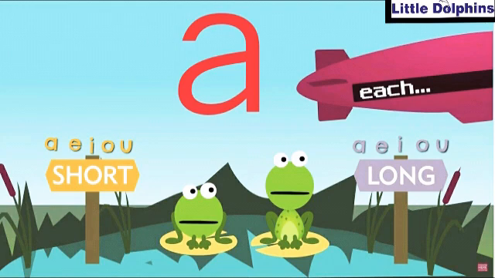We all know that there are 5 vowels: A, E, I, O and U. But you know that these vowels have 2 types of sounds. Yeah, each of the vowels sounds in 2 ways: short sound and long sound. Today let's learn about the short and long sound of vowel A.